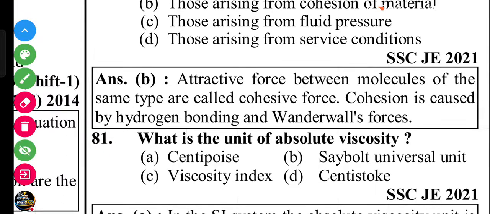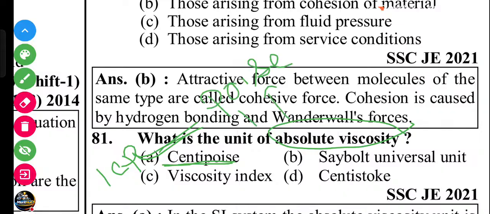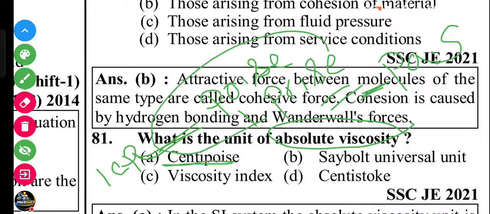Next question. What is the unit of the absolute viscosity? Absolute viscosity is in poise. Centipoise is the right answer. If you know how many poise equal 1 centipoise, please comment the answer. 1 centipoise equals how many poise, and 1 poise equals how many Pascal second? Please comment the answer.